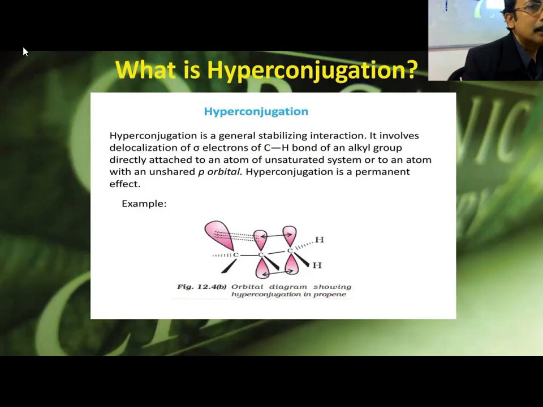Am I clear? If the language is clear, please concentrate. If you take acetic acid, why is it acidic? Because the acetate ion is stable by this resonance. Phenol is acidic. Why? Because the phenoxide ion is stable by resonance. Alcohol is not acidic because alkoxide is not stabilized by resonance. Sulfuric acid is acidic because the sulfate ion is stable by resonance. Nitric acid is the same reason actually. Organic, inorganic, everywhere it is the same. If somehow the anion gets stabilized, the corresponding acid will be a strong acid.